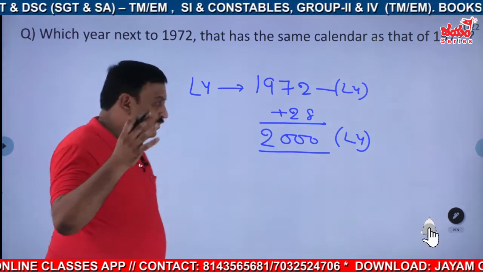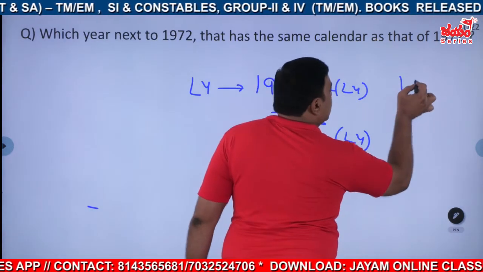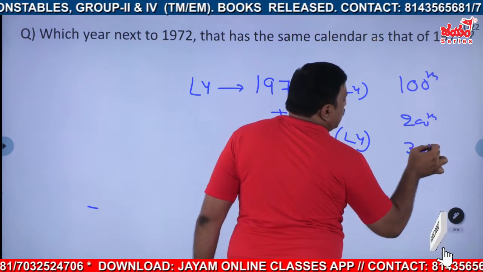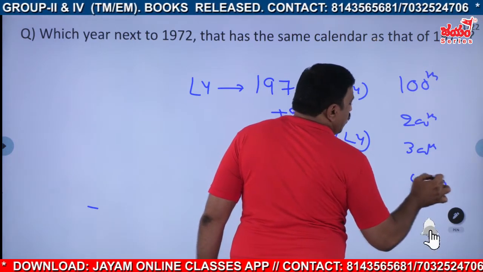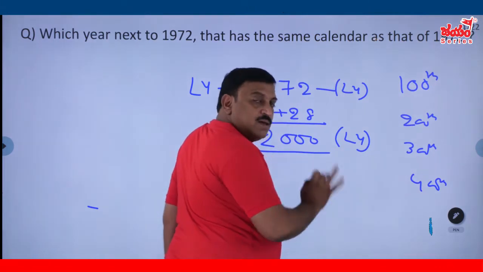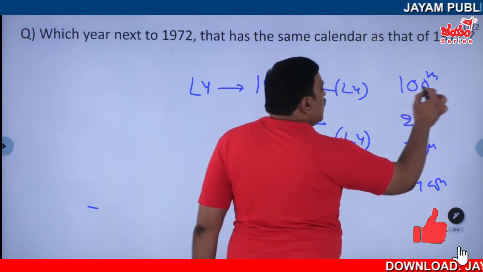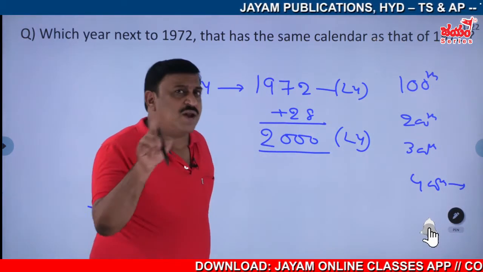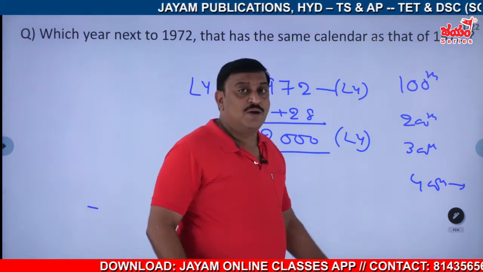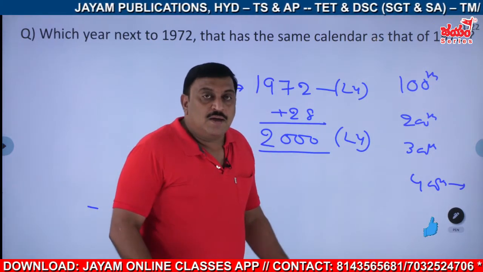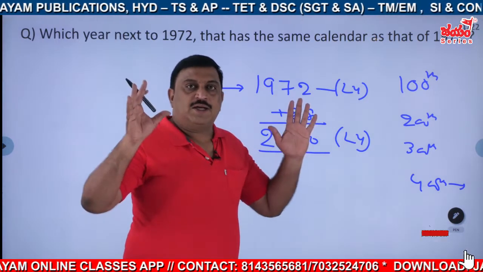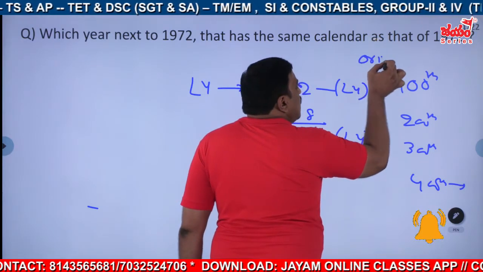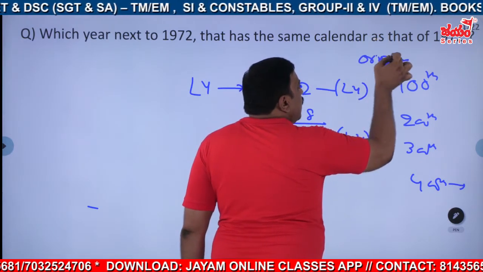What are those? That is the 100th year, 200th year, 300th year, and 400th year. In total 400 years, suppose starting from 1 to 400. Definitely they removed them. Actually, originally, are these leap years or normal years? Originally they are leap years. But in the Gregorian time they corrected it and removed them.